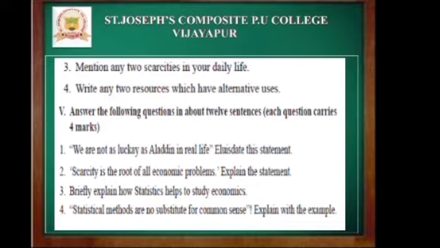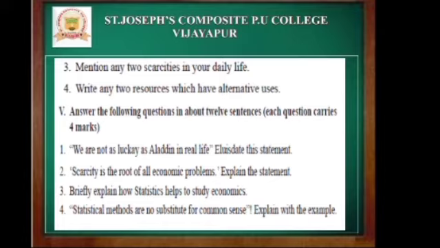First question. We are not as lucky as Aladdin in real life. Elucidate the statement. Everyone knows Aladdin's story. In his life, he had a magic lamp to fulfill his wants. He also had unlimited wants, but in order to fulfill them, he just had to rub the magic lamp and suddenly a jinn came and fulfilled his wants.